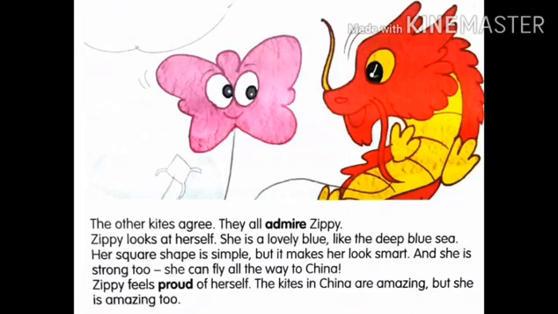Since she flew from India to China, she is now thinking that she is really strong, and her square shape is really simple and she looks beautiful in that shape. Now see, before, when she came to China, she thought that China kites are beautiful, but now she felt very happy because they all admired her, and now she thinks of herself as beautiful and very strong.